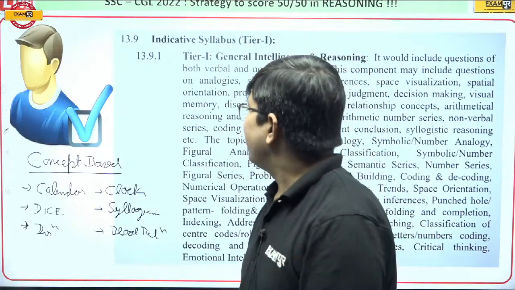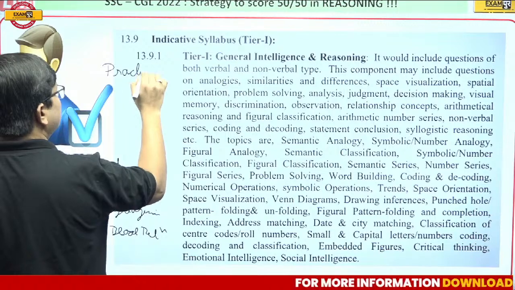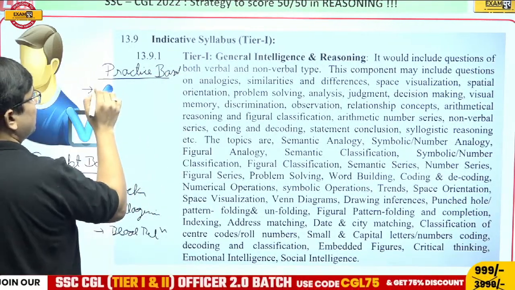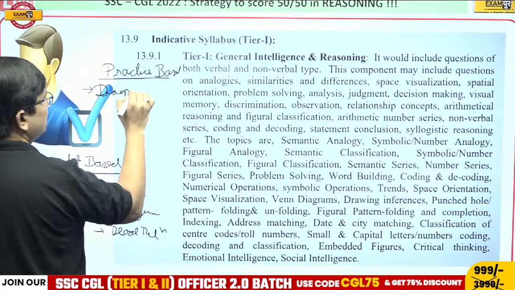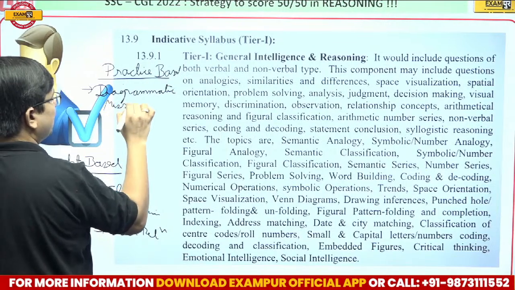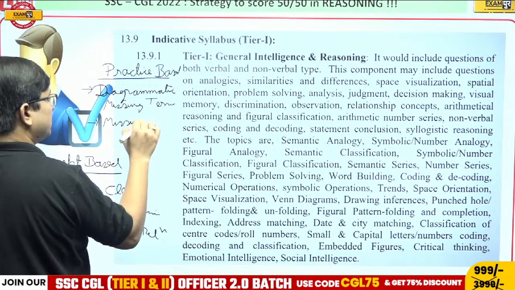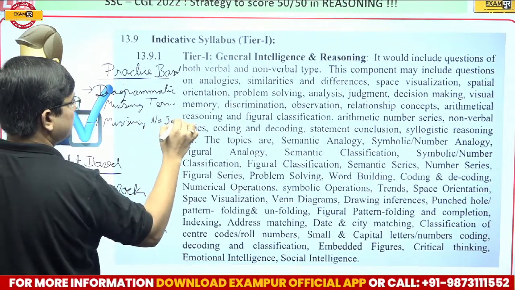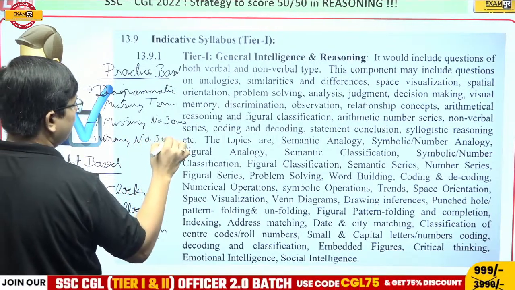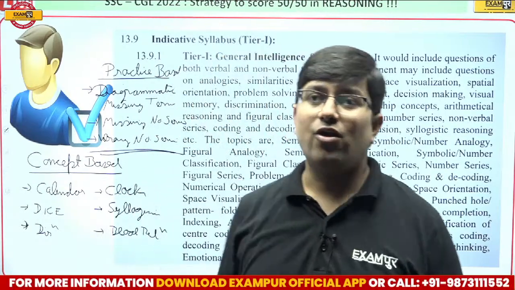But on the other side, there are some topics which are called practice based topics. Now in practice based topics, no one is sure whether you will be able to do them in the exam or not. For example, diagrammatic missing term, the matrix based questions in which you have to find the missing number, or the missing number series, or the wrong number series. Now these are the kinds of topics where there is no theory, no rule. Rulelessness is the rule, lawlessness is the law.